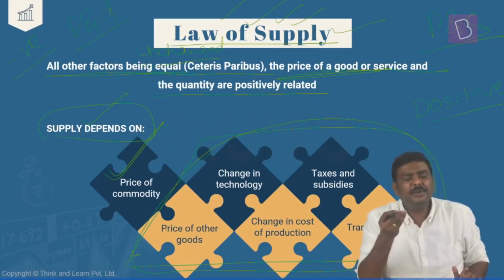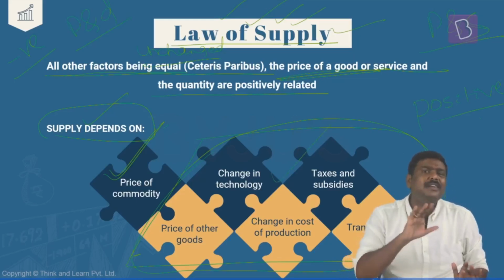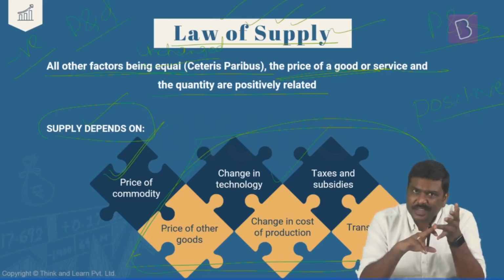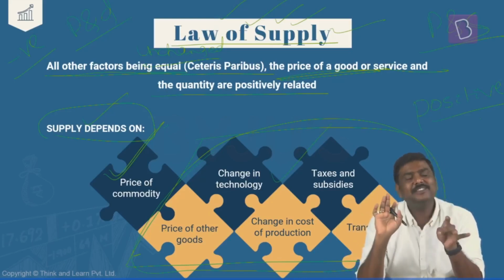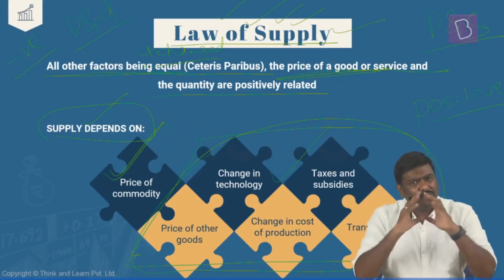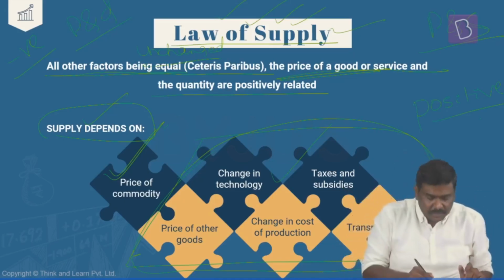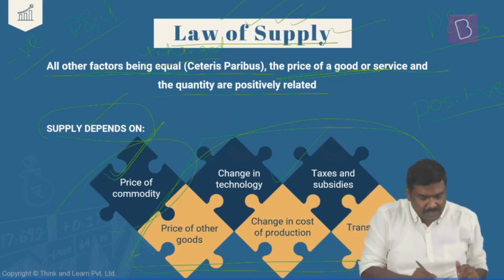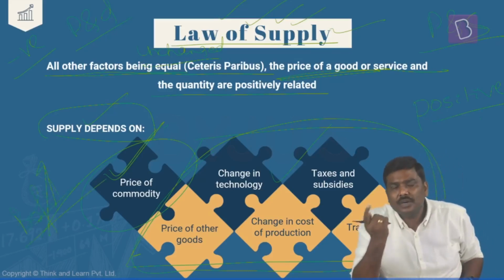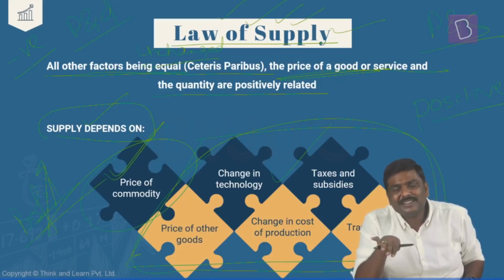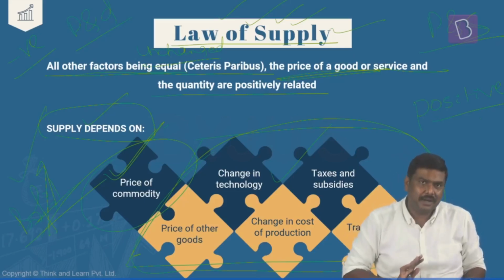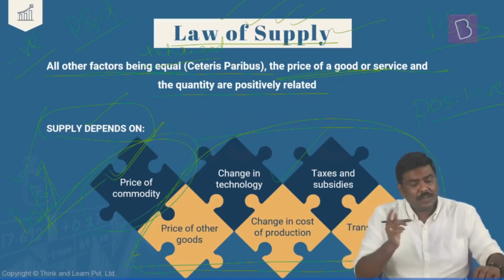Now, why does it happen? It happens for a simple reason. If every factor remains constant, that is raw material cost same, cost of technology same, GST imposed by the government same, right? Cost of labor same, cost of related goods same. If everything remains the same, unchanged, and the price of the commodity that you are supplying in the market increases, your profit margins will start increasing. You are going to earn more and more now. So will you increase the supply or decrease the supply in this particular situation? You will increase the supply of this particular commodity in the market. Done? So that is the law of supply here.